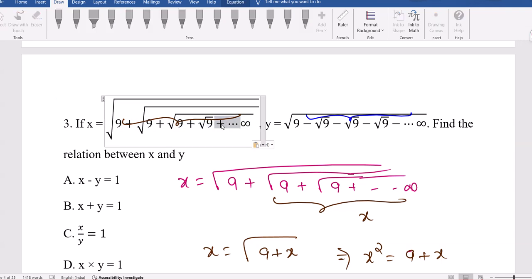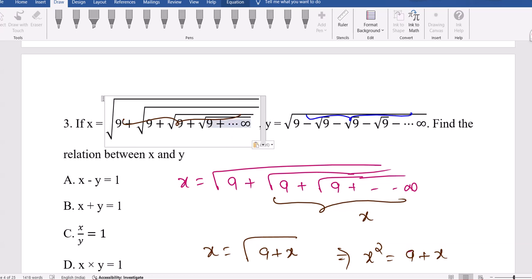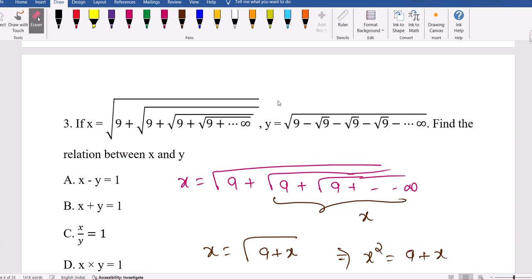So the expression is this actually. Maybe previously I showed it in a wrong note, but this is the exact expression here. Similarly for y also, where we need to just put minus in this place. Sorry, we need to just put minus. Now try this. What will be your answer? Check it out.